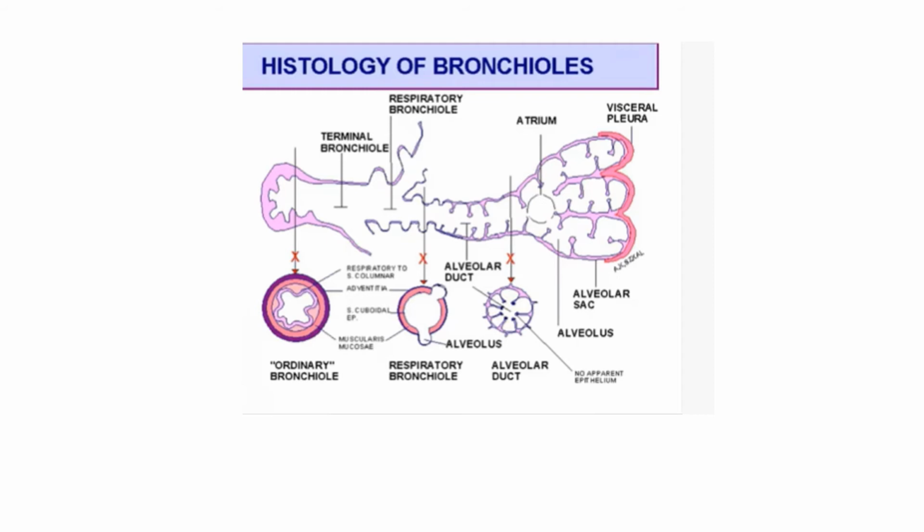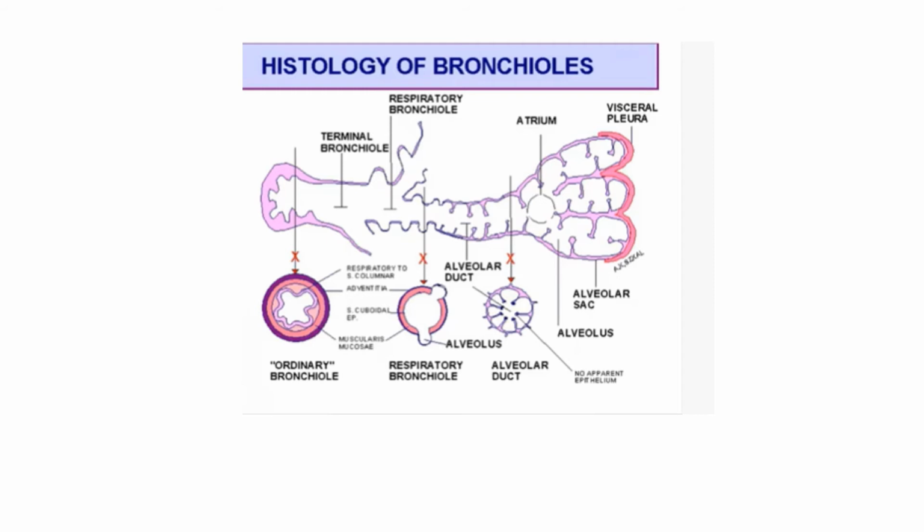You can see the projections coming out from the respiratory bronchiole, these dilatations, rotunda-like, on the way along the respiratory bronchiole. This is the alveolar duct, and then come the alveoli, interalveolar septa and sacs.